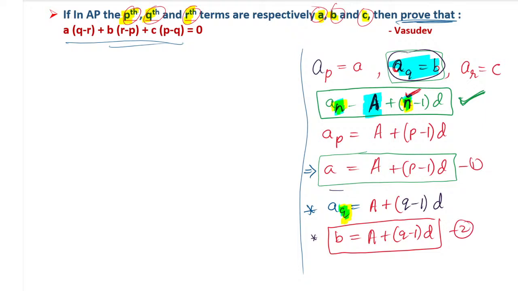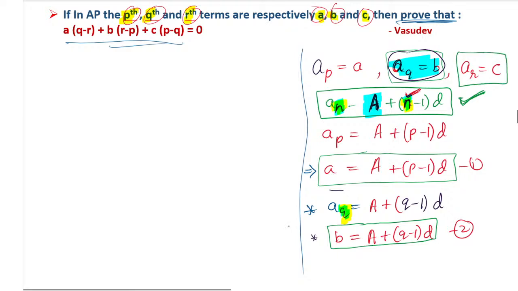Similarly, we have to move on to the third equation. What is that third equation? See, this is the second equation we have taken. Now we move on to the third equation. The third equation is AR is equal to C. So let us go for AR is equal to C once again.